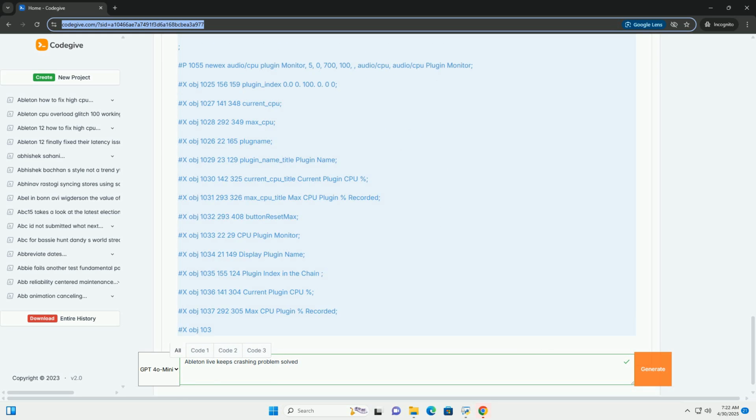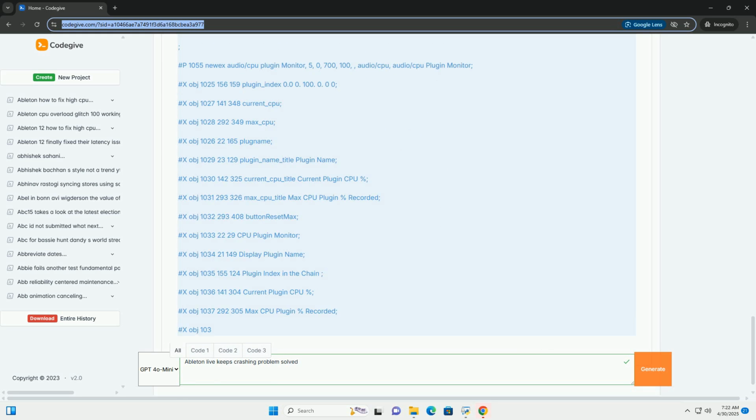culprit. New project test: create a new, empty Ableton Live project. Add the Max for Live device you suspect is causing problems to a track. See if the crash occurs in this isolated environment. If it does, the device is almost certainly the problem.